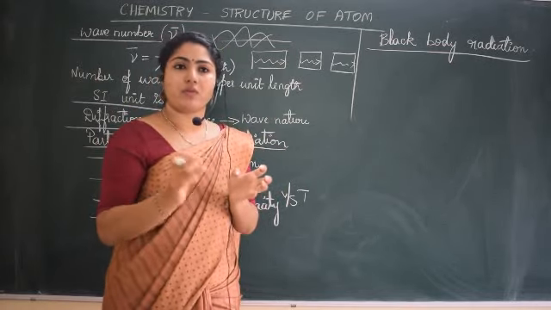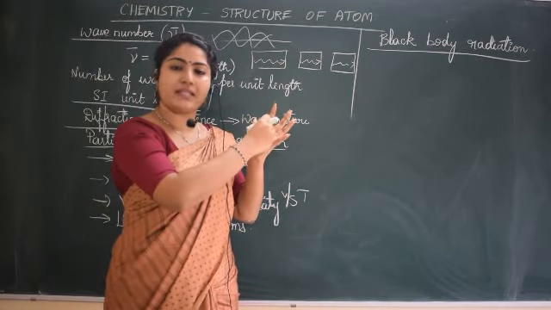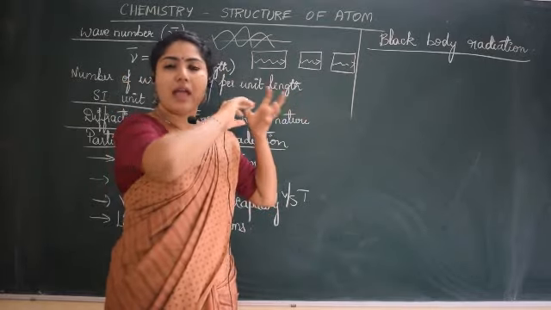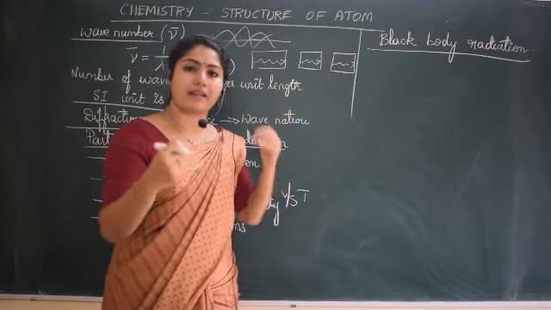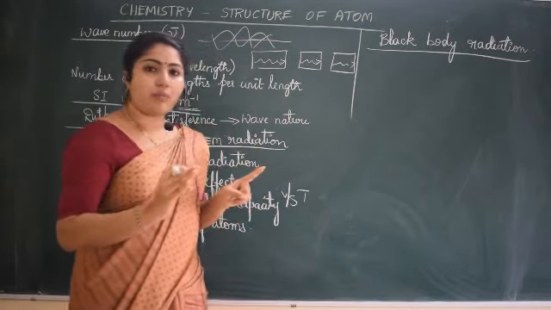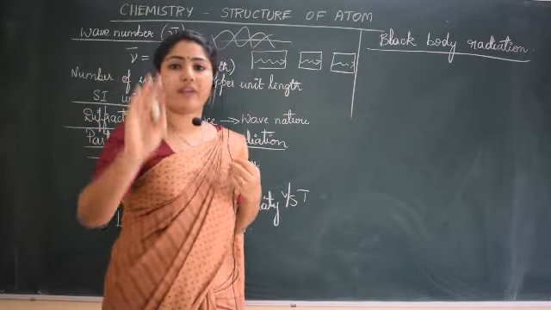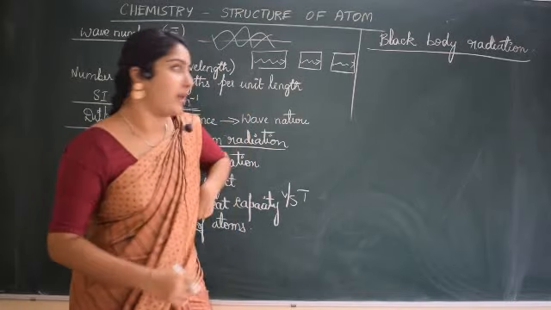What happens, it can absorb the radiation of all the frequencies, and inside it undergoes multiple reflection, refraction, and then again it can emit all the radiation that it has absorbed. Getting the point? So the ideal body which can absorb and emit all the frequencies of radiation is called a black body. What is it?